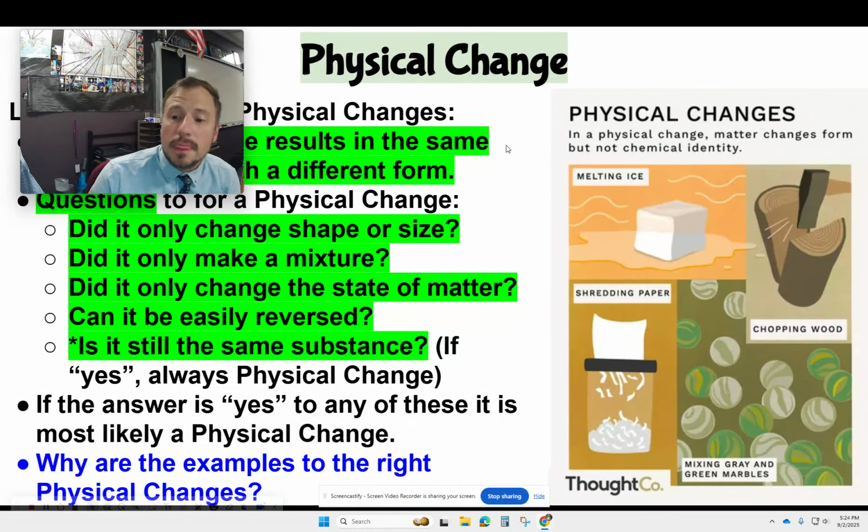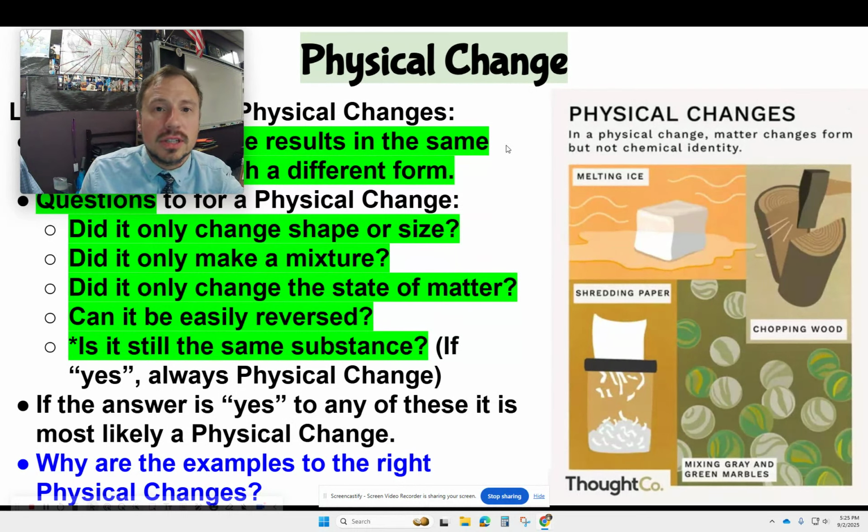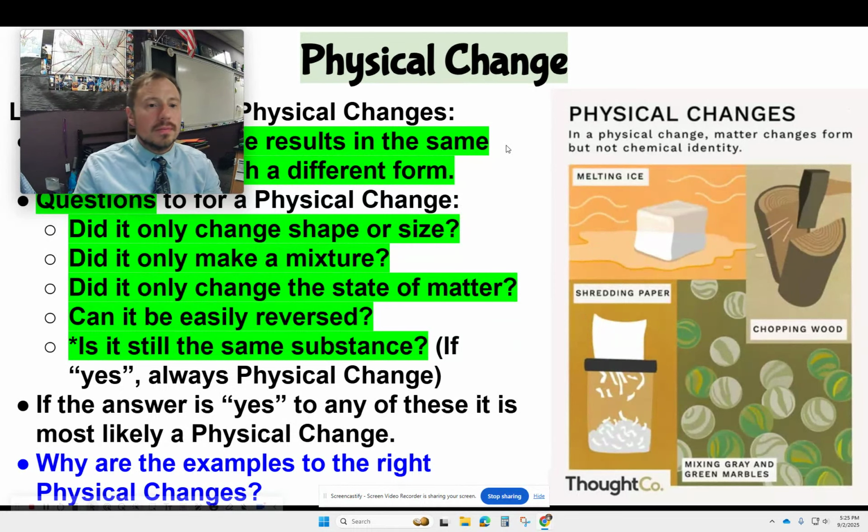Let's look at the next one, chopping wood. If you're chopping wood, right, you're about to have a bonfire and you have some logs, you have an axe, you're going to split this wood. Great. You're going to chop it. Well, let's go down this list. Did it only change shape or size? Well, yes, we changed the shape and the size of the wood. Did it make a mixture? No, we didn't mix anything for this one. Did it only change state of matter? No, we did not go from a solid to a liquid to a gas or any of those. Can it easily be reversed?